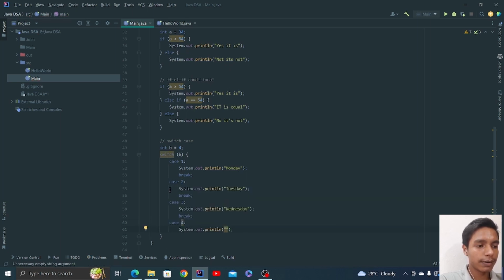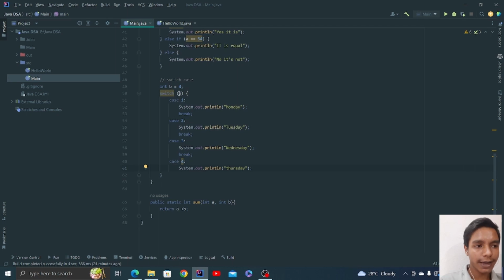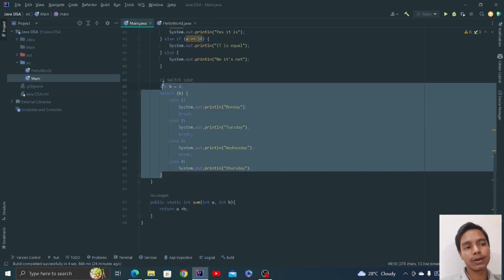System.out.println and Thursday, suppose. So basically what is happening over here is that it will check this b value, whether this b is equal to this, this or this, and whatever b is equal to, it will implement only that code. That is how our switch case works.